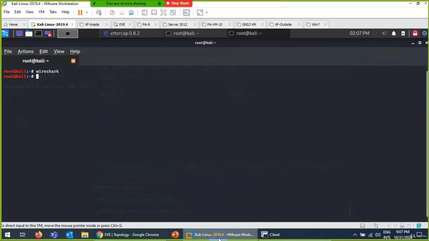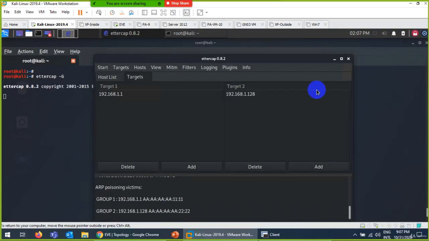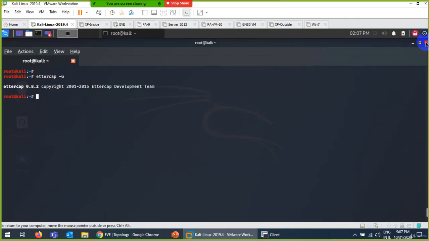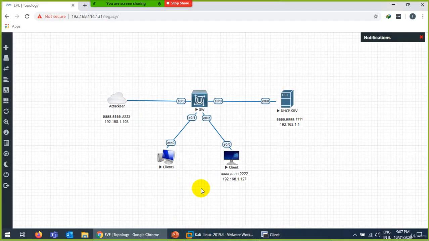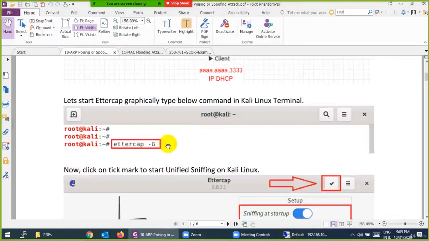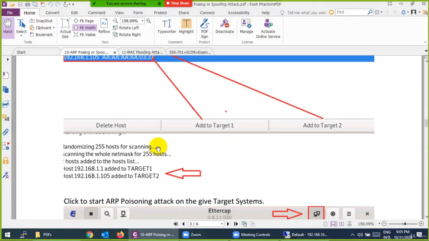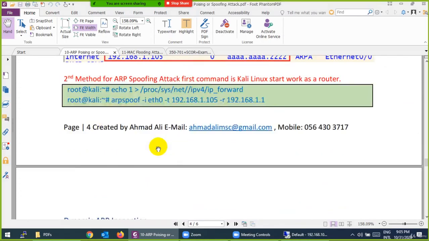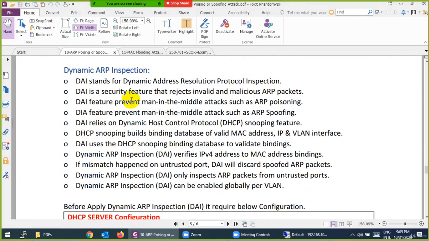Now let me stop the attack and see how we can protect against such an attack. Let me quit this one and let me quit this one. Dynamic ARP inspection is the method to protect from this type of attack, ARP poisoning or ARP spoofing, ARP man in the middle.